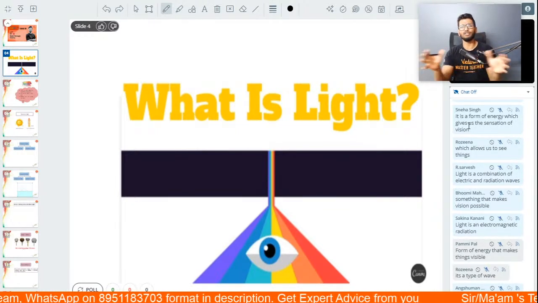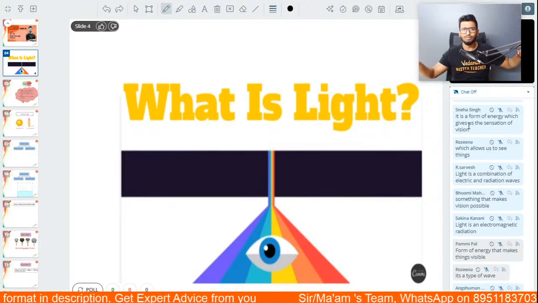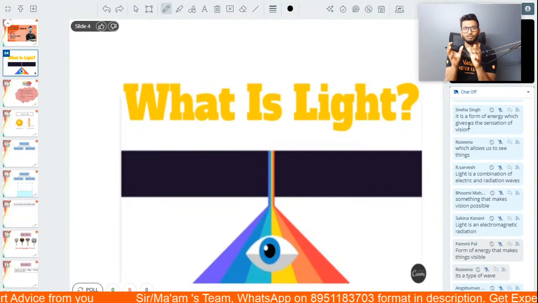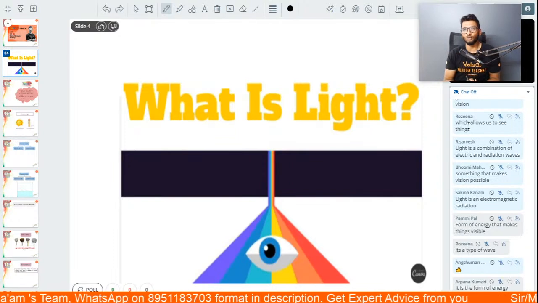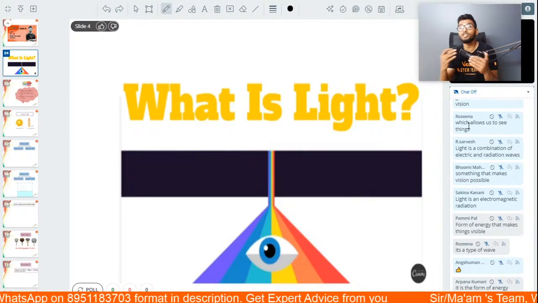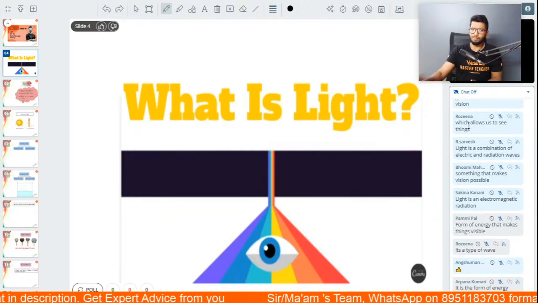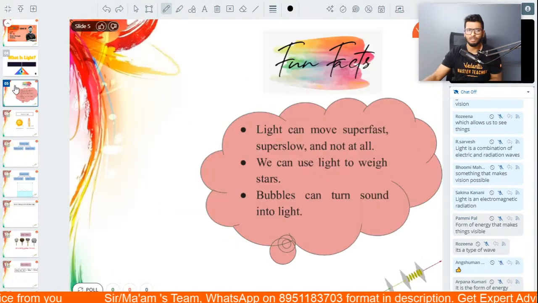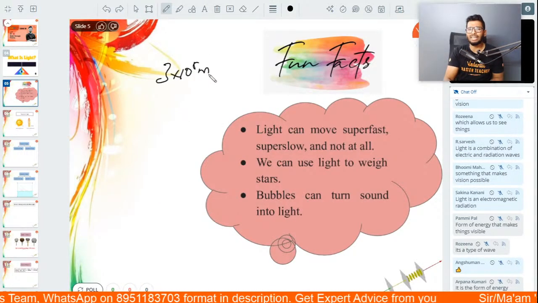Now, I'm not going to get into too much detail of it because it's too high level for you guys. But I'll just tell you in simple words that whatever little we have learned about light, that's not the end of the story. Because there's so much more that light can actually do. For example, light is the fastest thing that you know in nature, which has a speed of around 3 into 10 to the power of 8 meter per second.